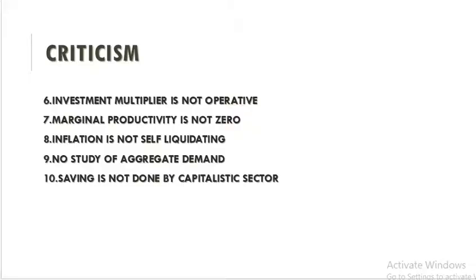And the investment multiplier is also not operative in the underdeveloped economies. It means when we make a certain investment, the income increases so many times. So the investment multiplier is not operative in the underdeveloped economy, and the marginal productivity of the worker is not zero. It is not possible to identify the number of persons who are under disguised unemployment.